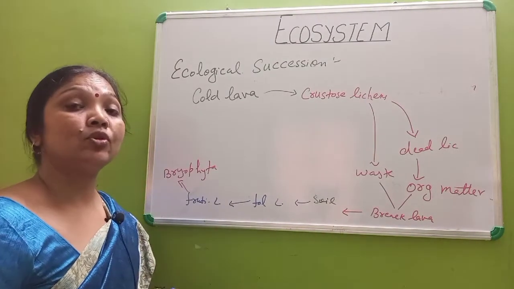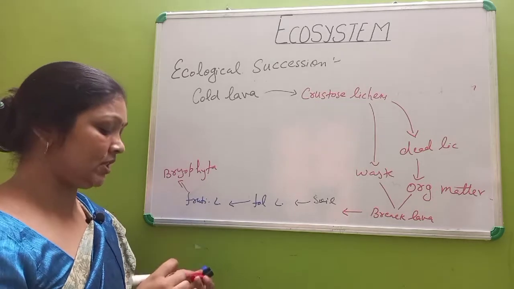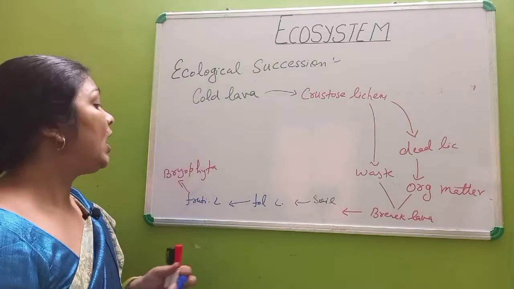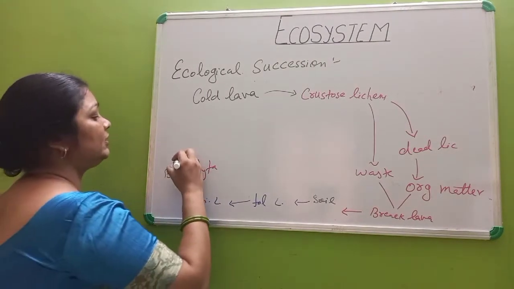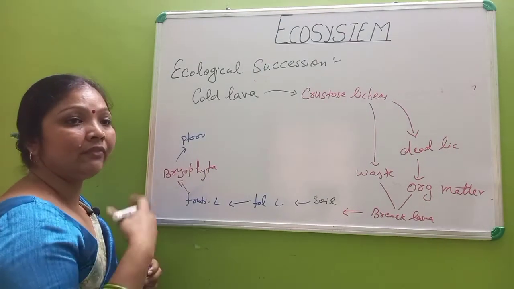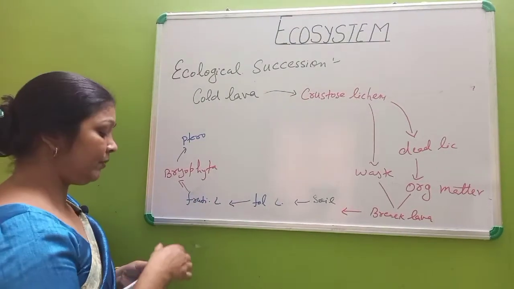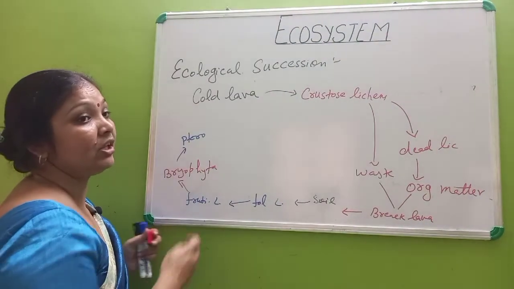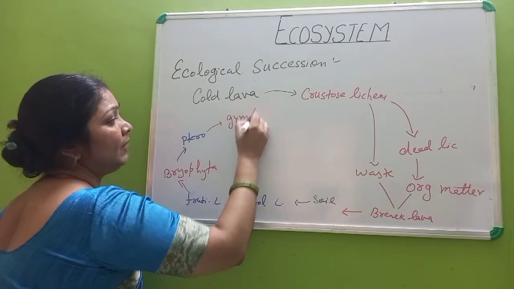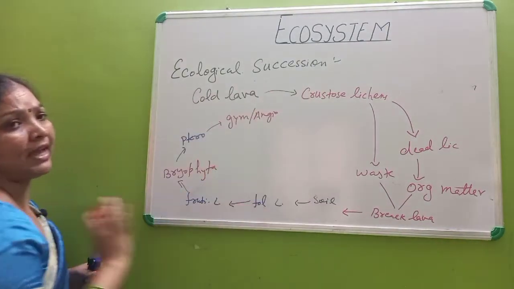Then they also contribute their dead bodies. Now the soil will increase in amount. So after bryophyte, what will be formed? After the bryophytes, the pteridophyte will come. Okay, now they will do the same cycle, the process will go on, and they make the condition more favorable for the next generation, that is for the gymnosperm and angiosperm. Okay, this will be the cycle.